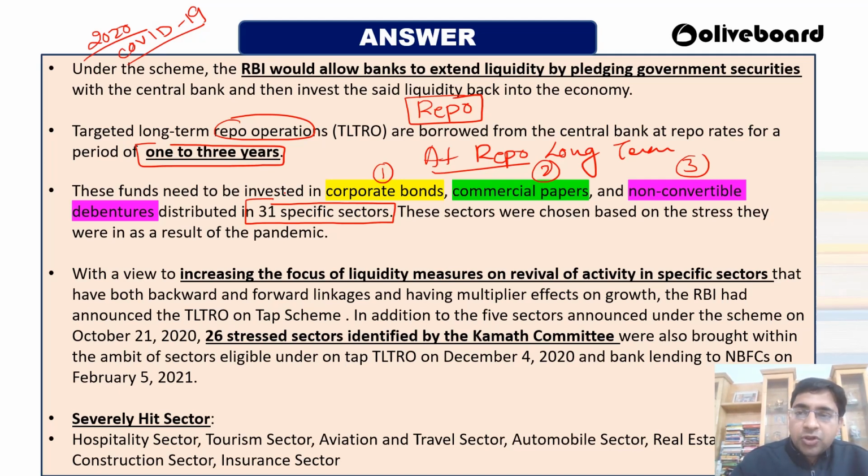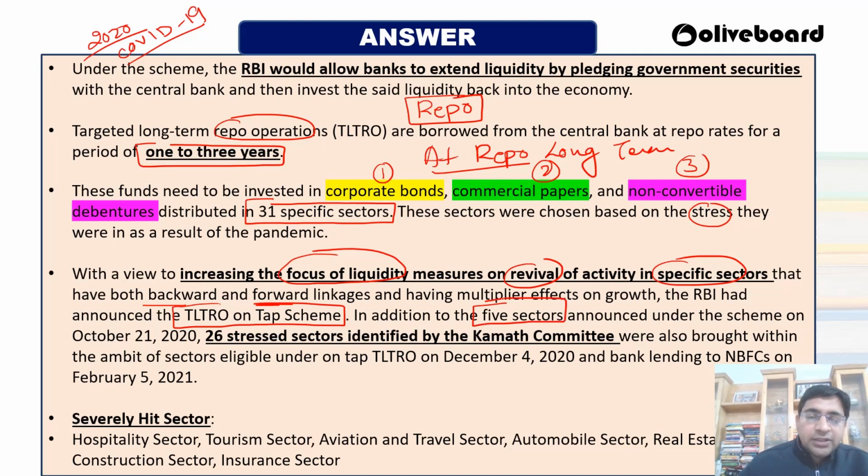Because of the huge stress from the pandemic, RBI has come up with a very important concept, that is TLTROs. The focus is on the liquidity of the market, to provide revival to the specific sectors by linking the forward linkages and backward linkages, all the things together. That is why RBI has brought the TLTRO on tap scheme. There were 5 sectors that have been recognized for this.